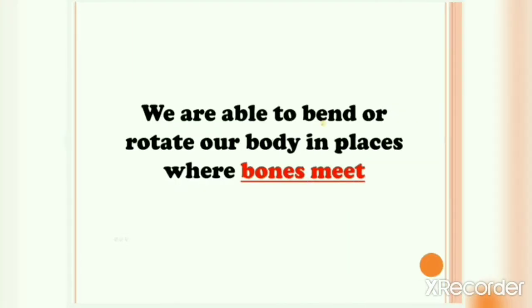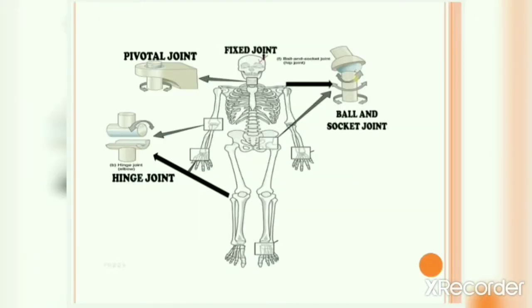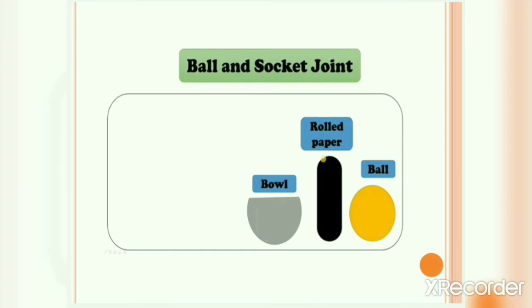Types of joints. So we are going to study about 4 types of joints: ball and socket joint, hinge joint, pivotal joint, and fixed joint. So, fixed joint is present in our skull, ball and socket joint is present in the shoulder and hip, hinge joint is present in the elbow and knee, and pivotal joint is present in the neck. Okay, we will now study about each one of them in detail. Let's first study about ball and socket joint.